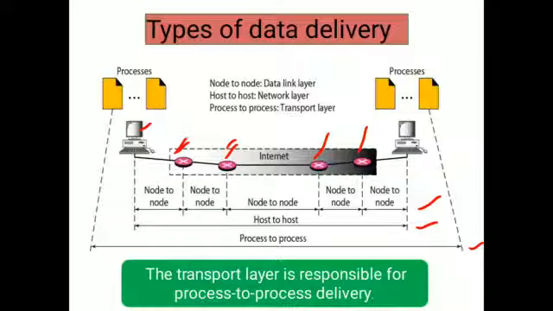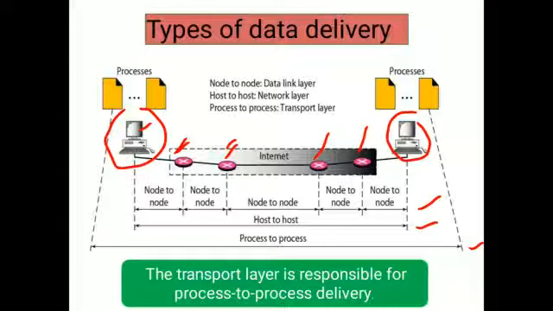If you consider host to host, here is the source system, which is called the host, and this system is called the destination. If the data is transmitted directly from this system to that system without any intermediate nodes interfering, that is called host to host transmission. Now, what about process to process?